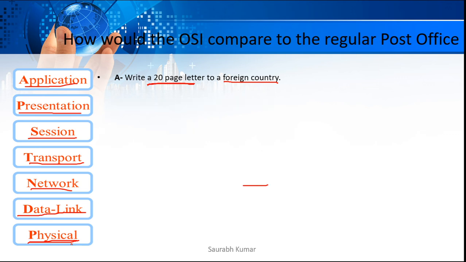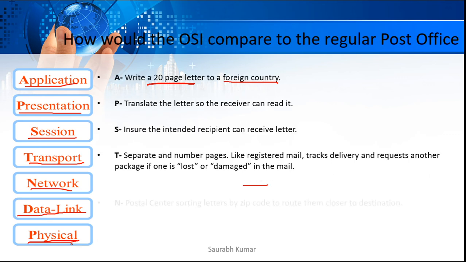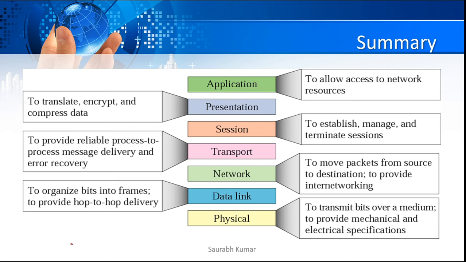So now we are going to have a kind of summary of each of the layers here. So here we see the application layer. What does it do? It allows access to network resources and it checks which application you are using. Then the presentation layer does what? It translates, encrypts and compresses the data. What does the session layer do? It establishes, manages and terminates the session, how long the session has to be.